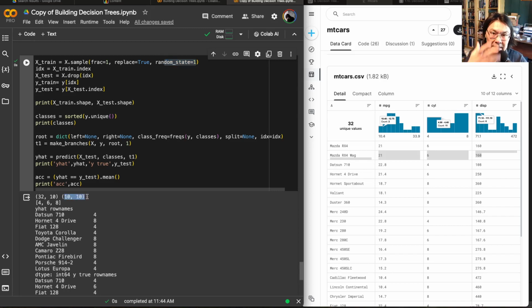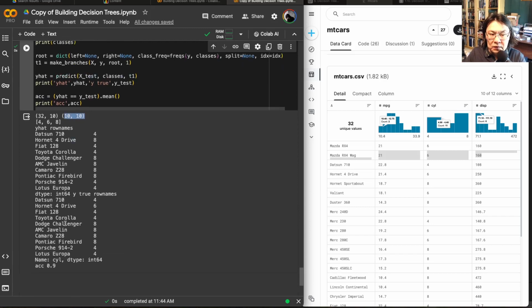Remember in the class I said if we're sampling at fraction 1, approximately 67% of instances will be in the training sample, which means that about 30% will be out. 10 out of 32 is about 30% or so, right? So we will see something like that.